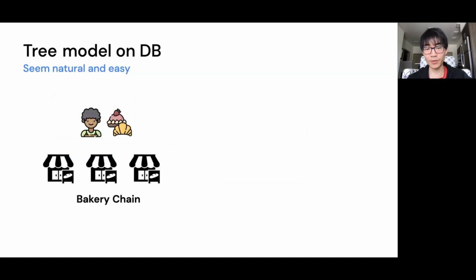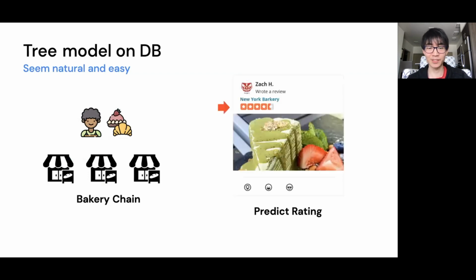Imagine that you are an owner of a global bakery chain, and you have been collecting customer ratings from platforms like Yelp and Google. These ratings, like the one to the right, are precious data for your businesses, but now you want to use them to predict the future customer ratings.